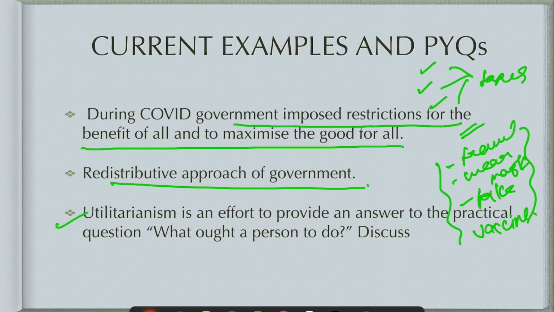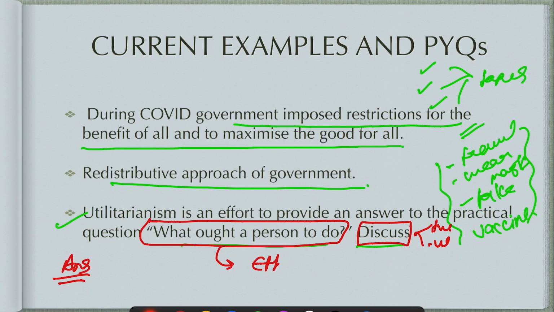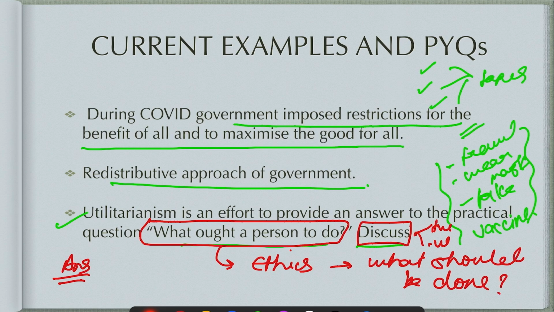Now there is a question. Utilitarianism is an effort to provide an answer to the practical question, what ought a person to do? Discuss. While answering this question, it is about discuss. Discuss means you will give positives, you will give negatives. You will discuss basically both sides of the answer. This is basically ethics. Ethics tells you what should be done, that is what is right and what is wrong. And utilitarianism answers that question, that what should be done.